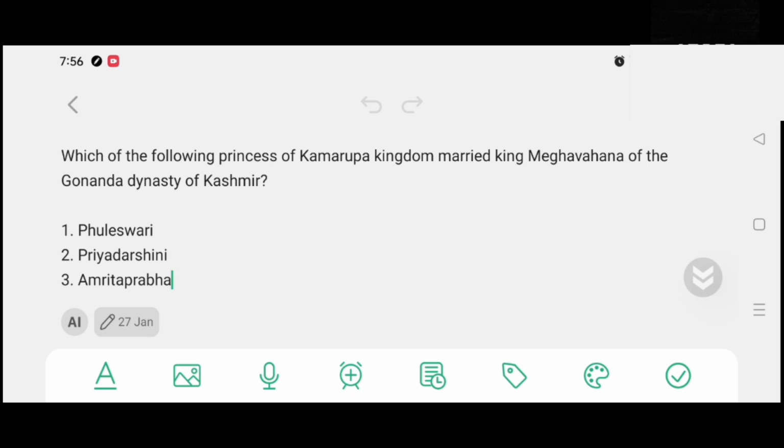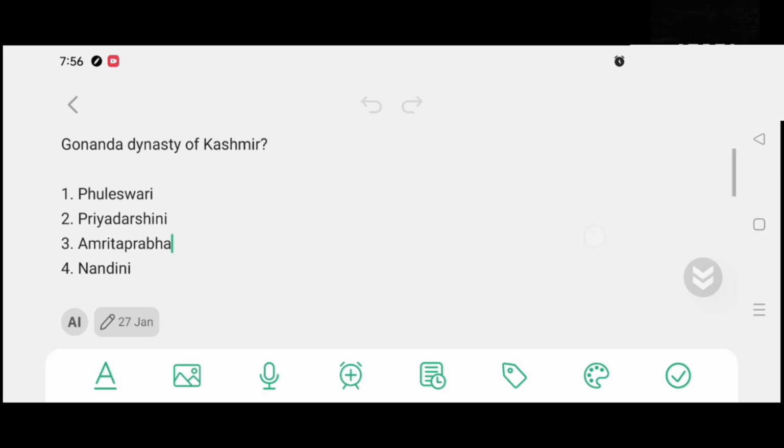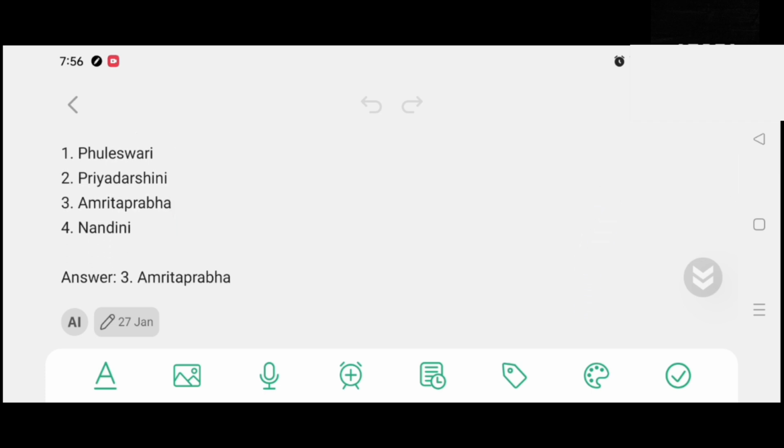Which of the following princes of Kamrupa kingdom married King Meghbahana of the Kannada dynasty of Kashmir? Option number 1, Phuleshwari. Option number 2, Priyadarshini. Option number 3, Amrit Prabha. Option number 4, Nandini. And the correct answer is option number 3, Amrit Prabha.